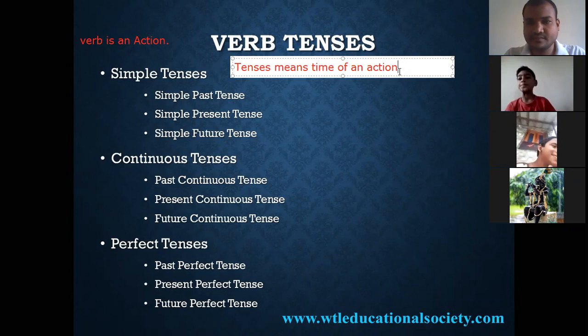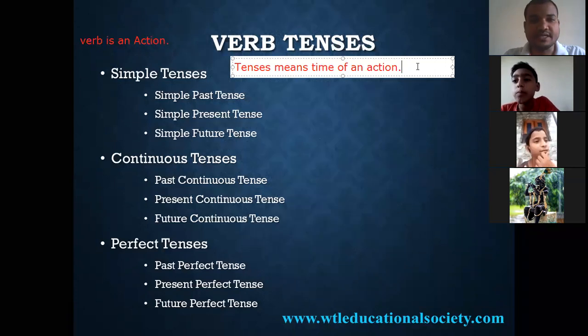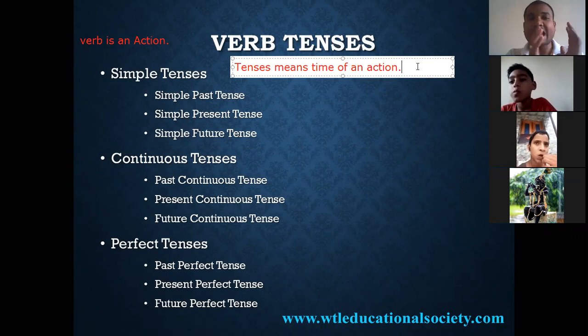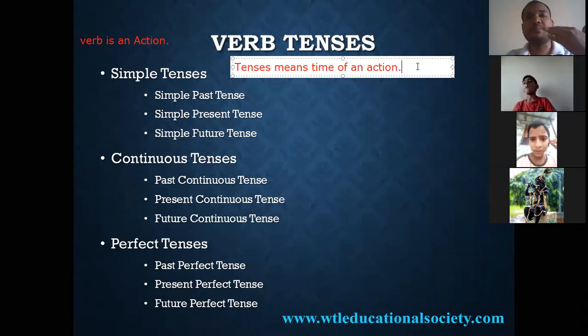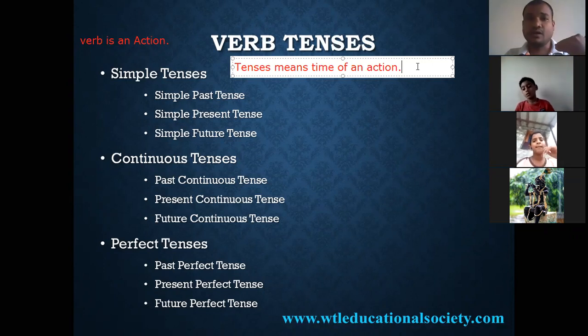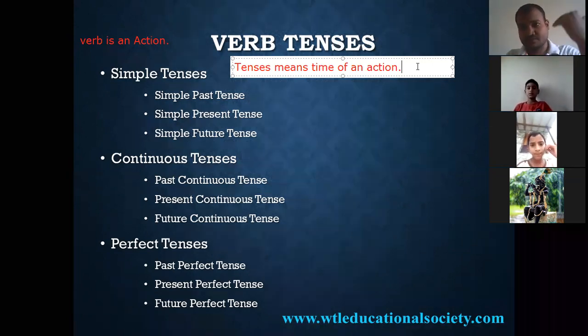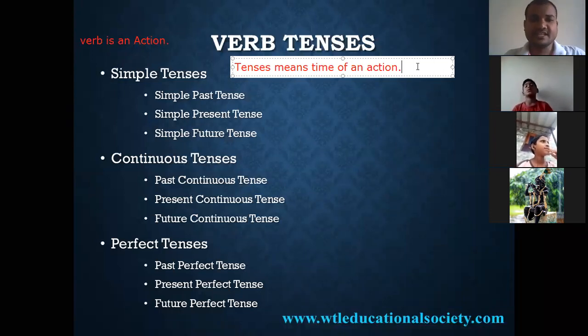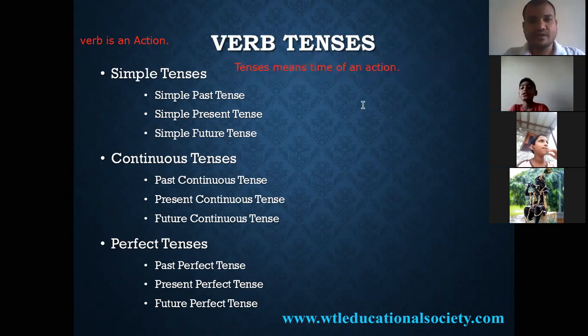So in the tenses, what we are going to talk about is a verb, particularly the time of the verb, when that work happened. Either it is happening now, or it happened in the past, or it will happen in the future. So simply we can say tenses means time of an action.